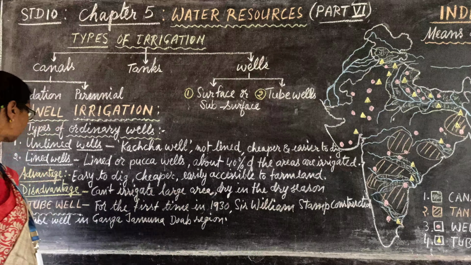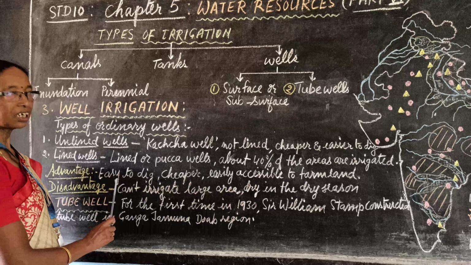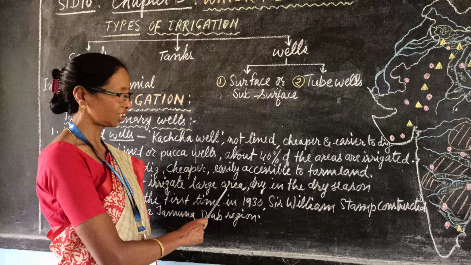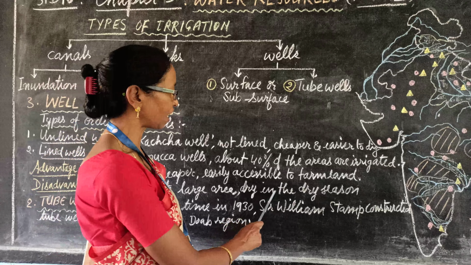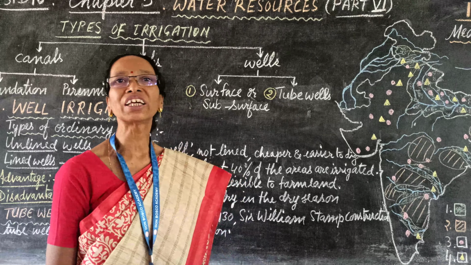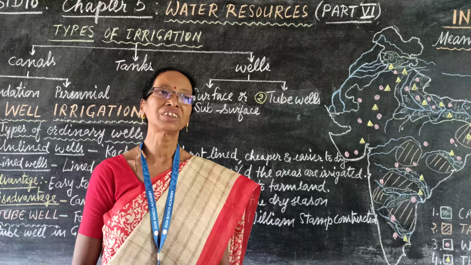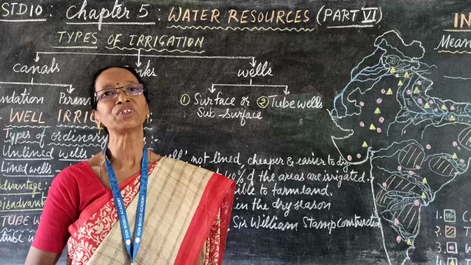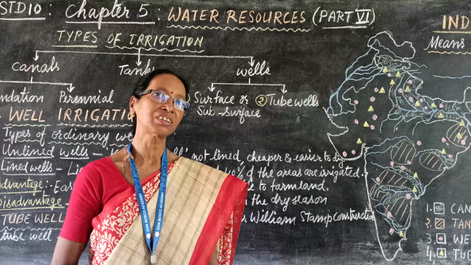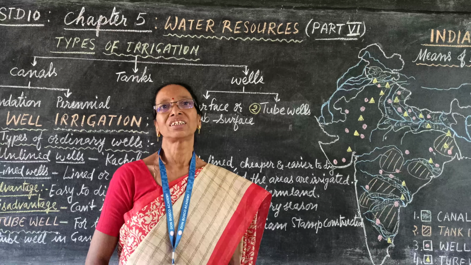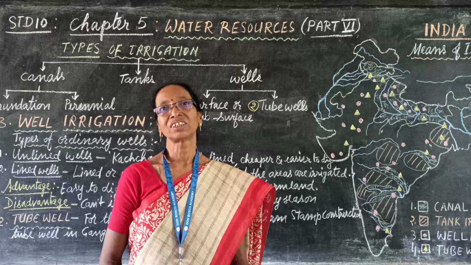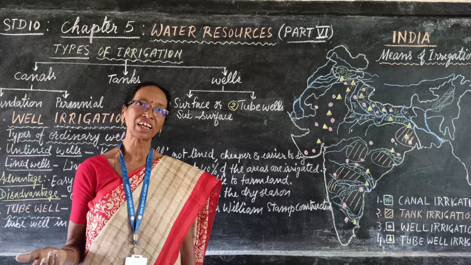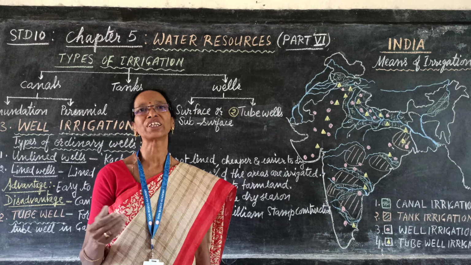If you see the disadvantages of well irrigation, it cannot irrigate a large area and it may dry in dry season because they are not very deep, and water in this ordinary well can be polluted. There is polluted water, and when there is dry season, because of high evaporation, they may dry. So that is not useful in dry season.